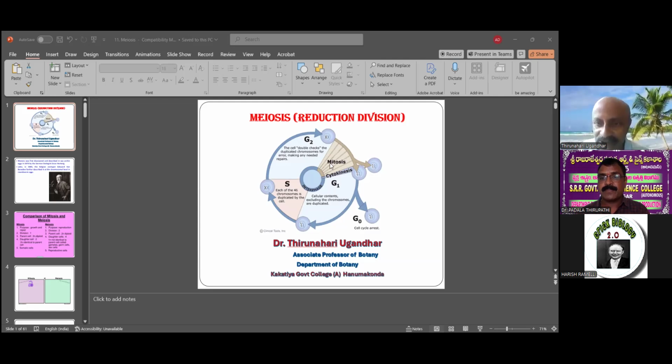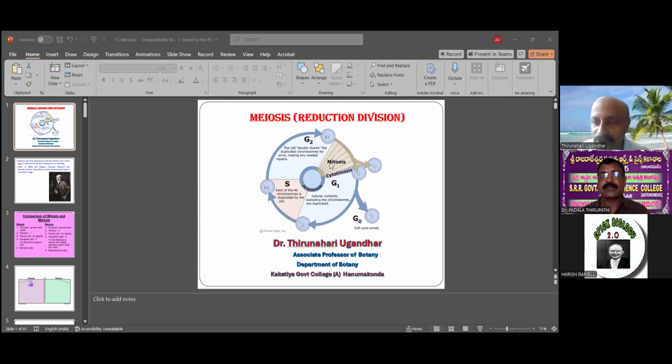This reduction division takes place in plants in the sporangium, microsporangium, and megasporangium or macrosporangium. Microsporogenesis is the formation of microspores or pollen grains.